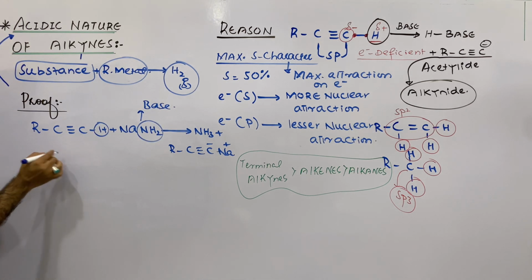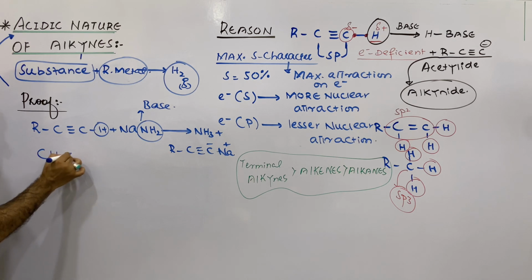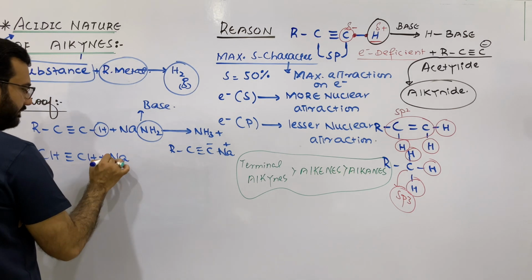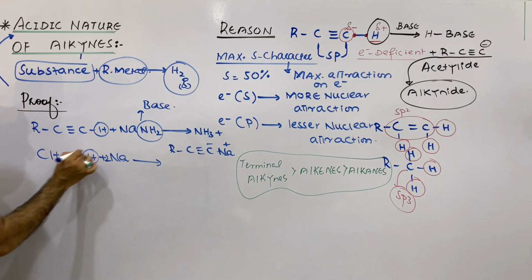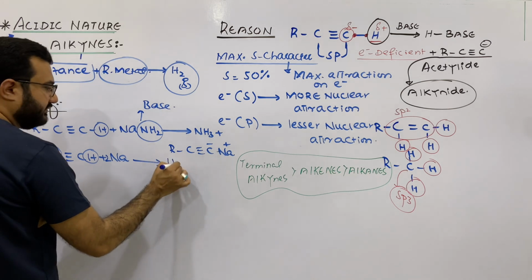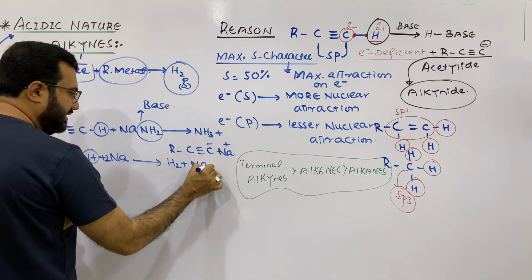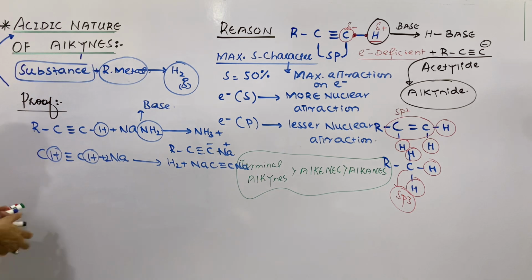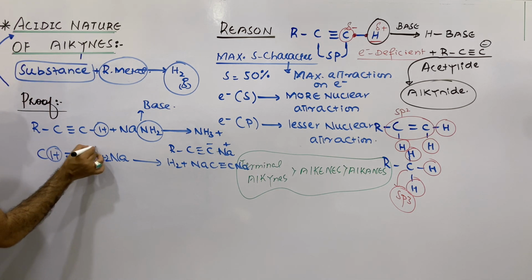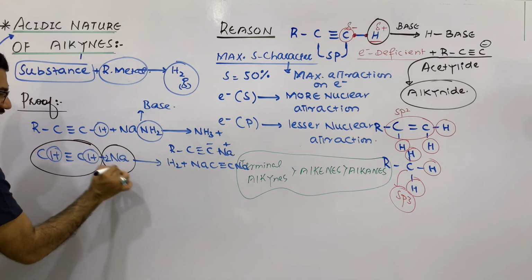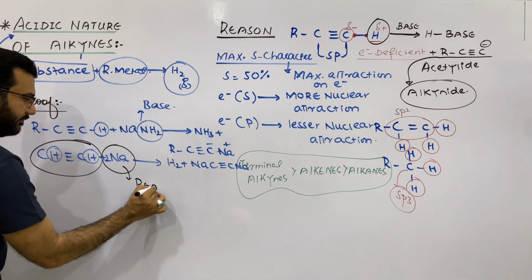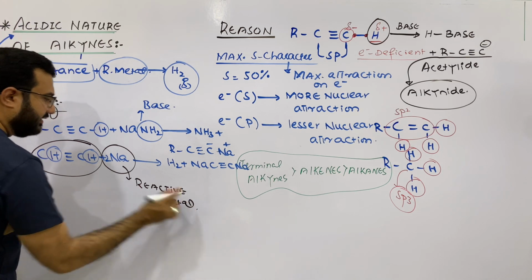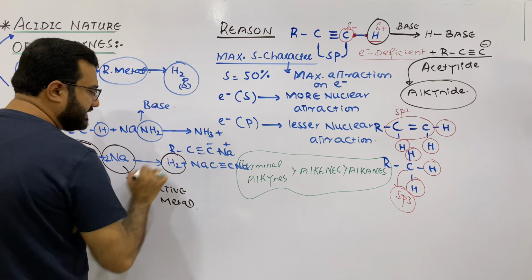And similarly, when any terminal alkyne, or you can say ethyne, is passed over heated sodium metal, then both these hydrogens release in the form of H2, and you will get disodium acetylide. Now in this case, this is the substance which has reacted with a very reactive metal, and after reacting with this reactive metal, it has released hydrogen gas.